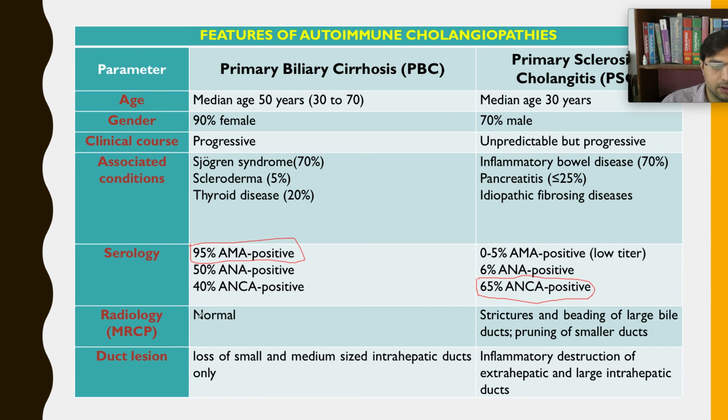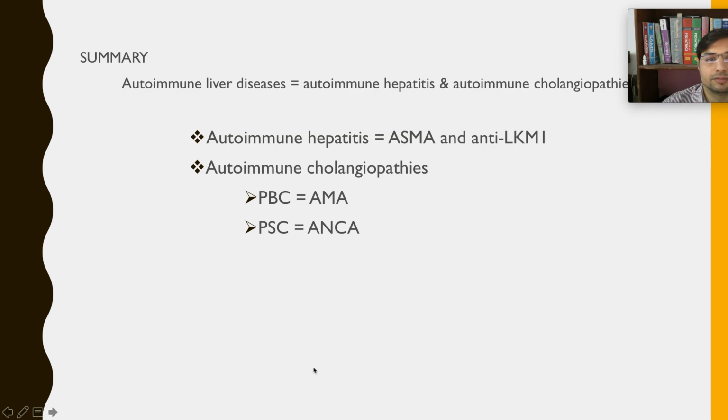In radiology, MRCP will be normal in PBC, whereas in PSC, magnetic resonance cholangiopancreatography shows strictures and beadings, small bead-like structures in large bile ducts. The duct lesions in PSC are inflammatory destruction of both extrahepatic and intrahepatic ducts, whereas in primary biliary cirrhosis there is only intrahepatic duct loss. So let us summarize them.